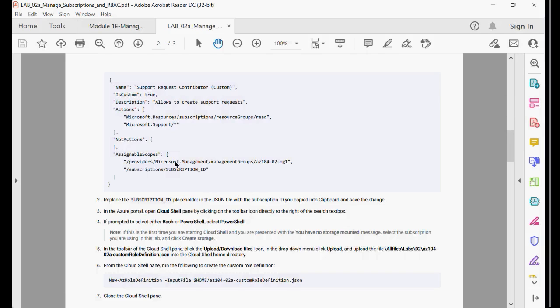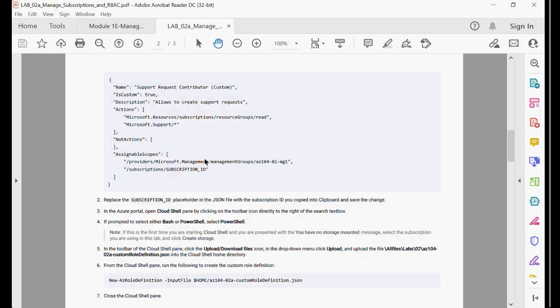Before that, they were asking me to update the subscription ID, right? I should do that prior to doing this. I should do it and keep the file ready, and then I can upload it. But ultimately, most of our labs will be using JSON templates, and these JSON templates are already built in, which will ease our lives. For example, if you want to build a data center, the JSON file will simply create it for us, right?